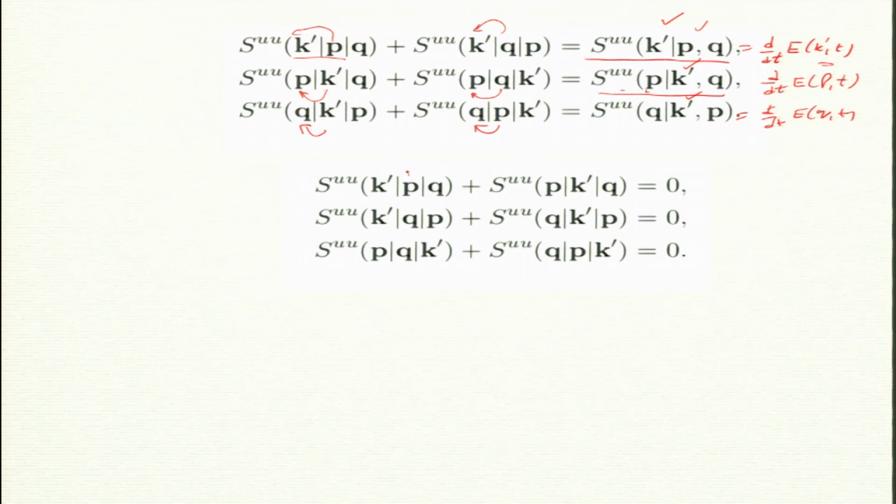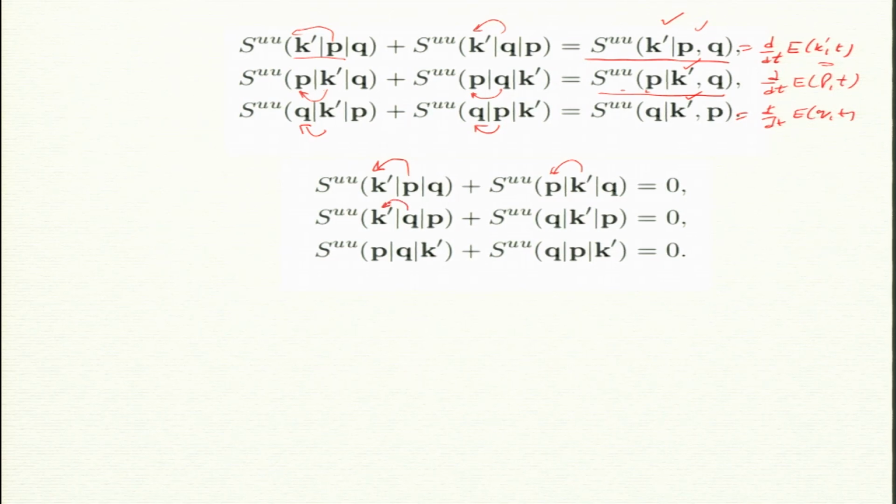So, the energy transfer from P to K prime is equal and opposite of K prime to P, or if I add them I get 0. You could also write this as minus of that term. Just add them, you will get 0. This is again the law of exchange. Energy is a scalar quantity, a number, and it should happen like that.